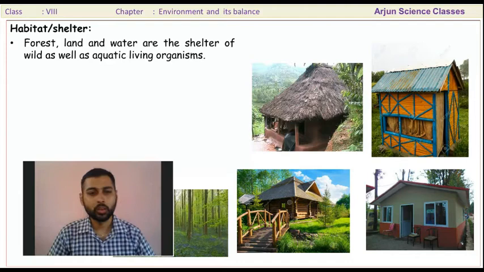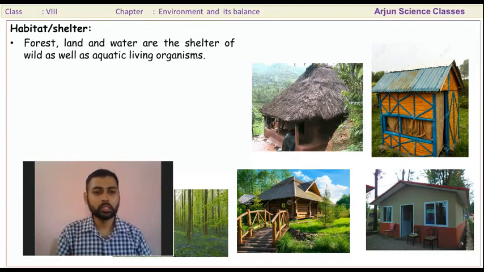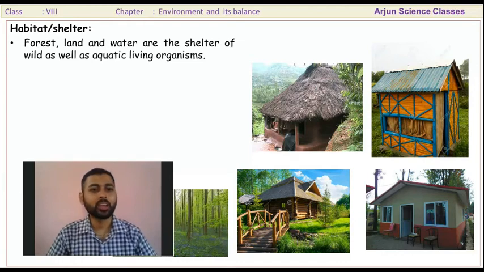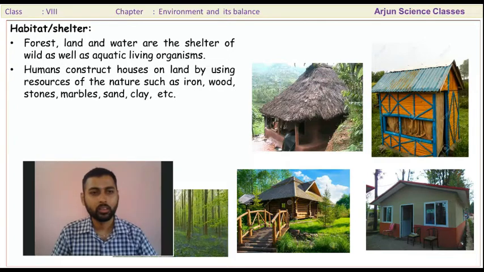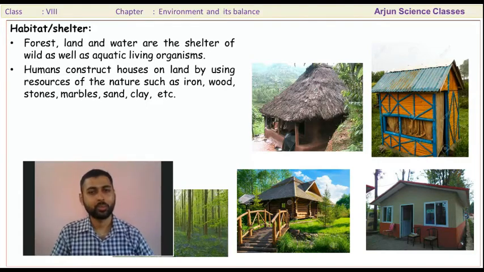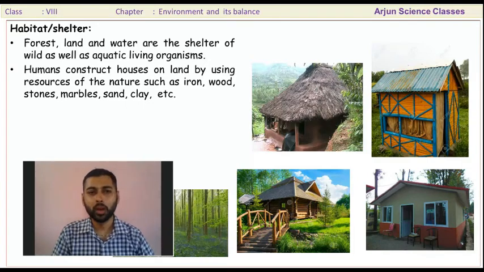We build houses. For building a house, all the materials needed, stone, sand, gravel, bricks, are obtained from natural resources. Humans construct houses on land by using resources of nature such as iron, wood, stones, marbles, sand, clay, all obtained from nature.